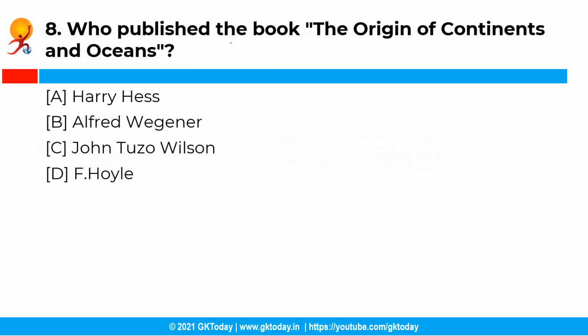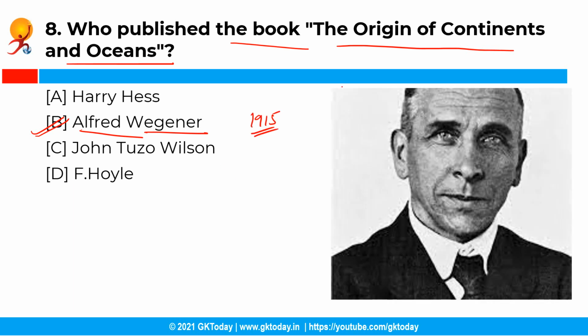Moving ahead with the next question. So who published the book The Origin of Continents and Oceans? Now you have the following options and the correct answer is option B, that is Alfred Wegener. So Alfred Wegener, the German climatologist, in 1915 published his book The Origin of Continents and Oceans.